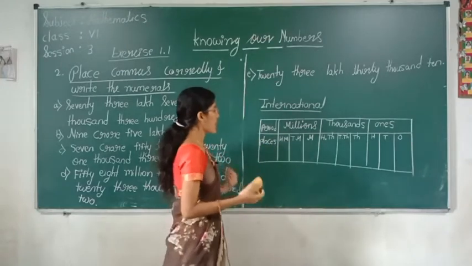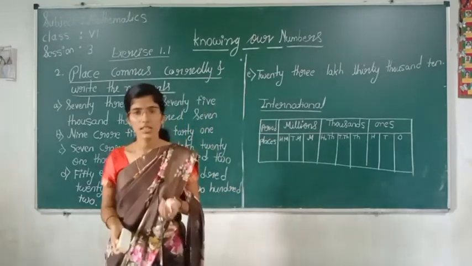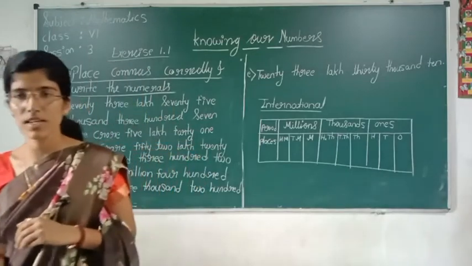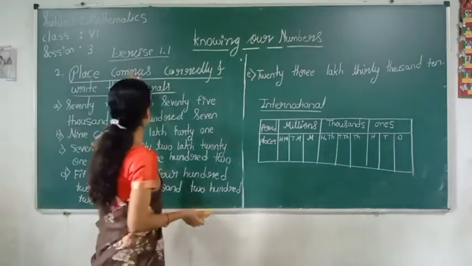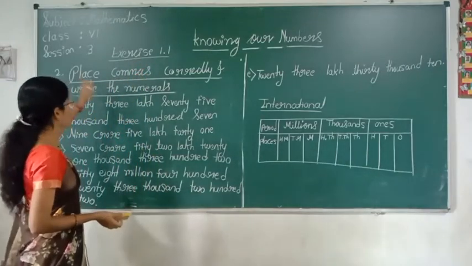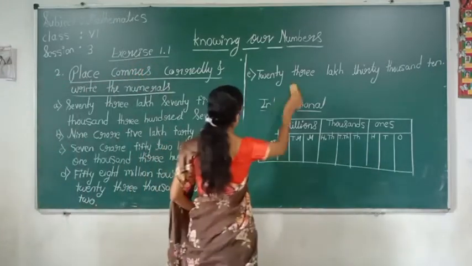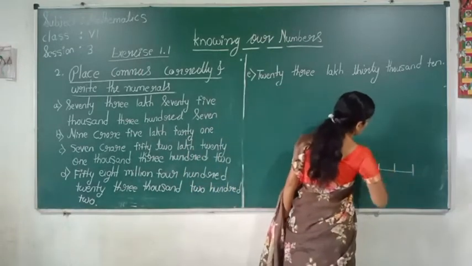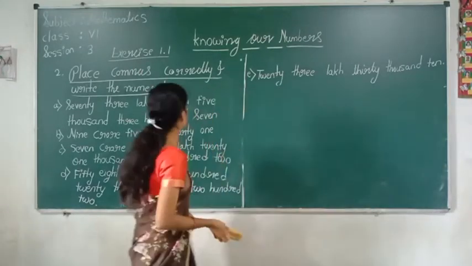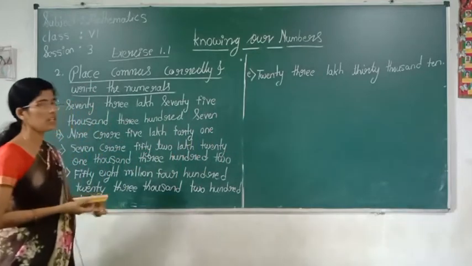So in the last class we saw the Indian place value chart and the international place value chart. I just revised it for you. In today's class we are going to solve exercise 1.1 second main, that is, place commas correctly and write the numerals.